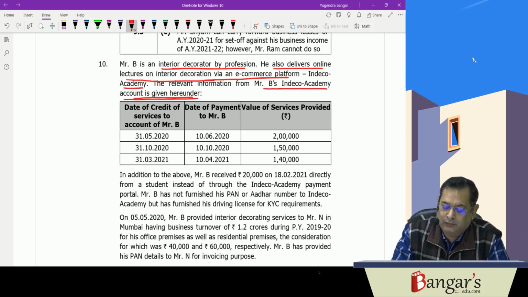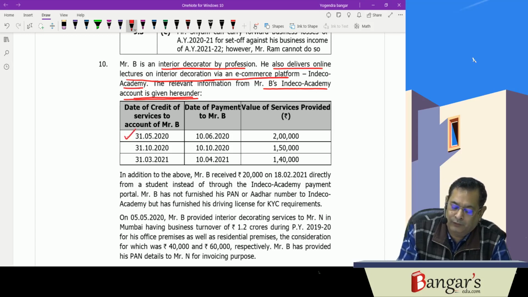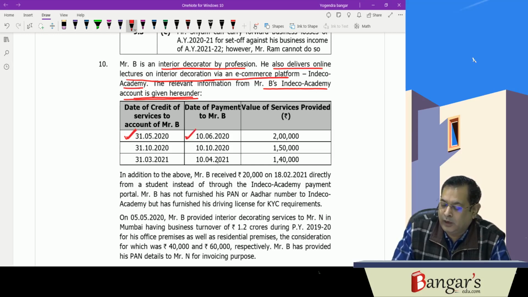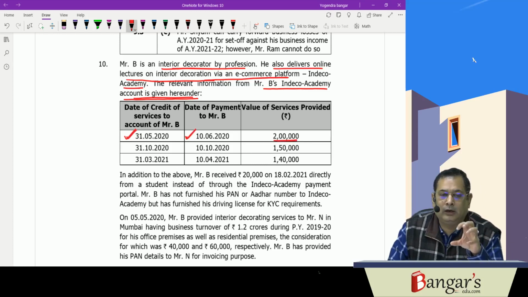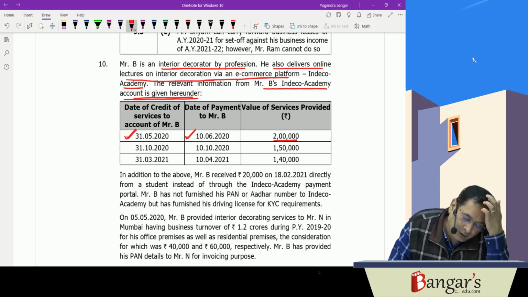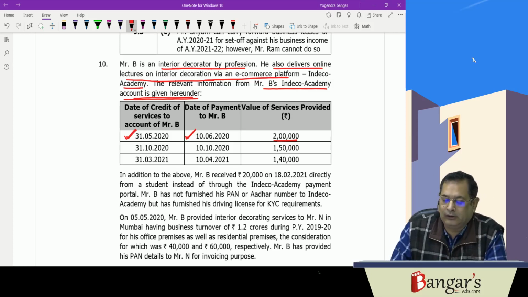Now here they are saying the date of credit of services to the account of Mr. B is 31/5/2020. Date of payment to Mr. B is 10/6/2020. Value of services provided is 2 lakh rupees. Now B is an interior decorator and he is delivering online lectures also, and they have taken a platform, Indeco Academy, the e-commerce platform through which these lectures have been delivered.